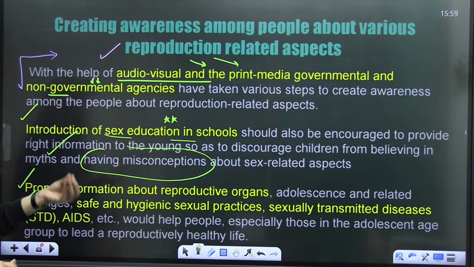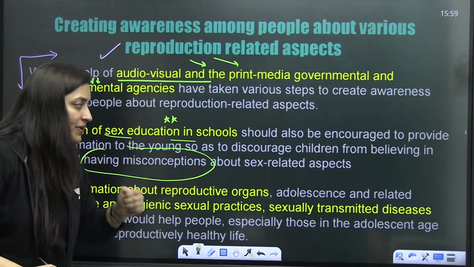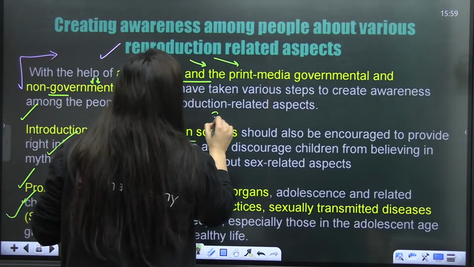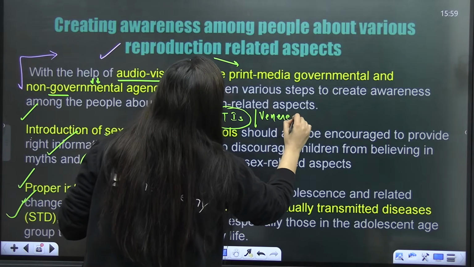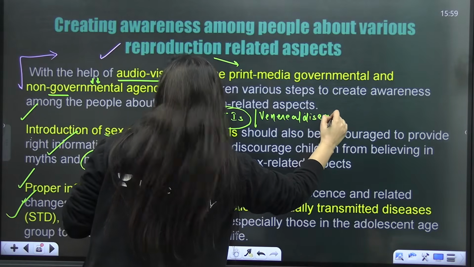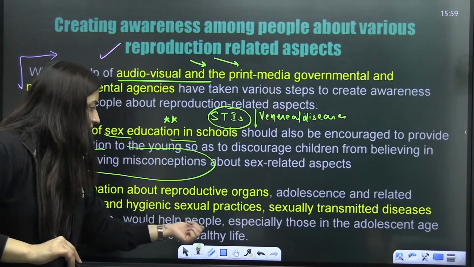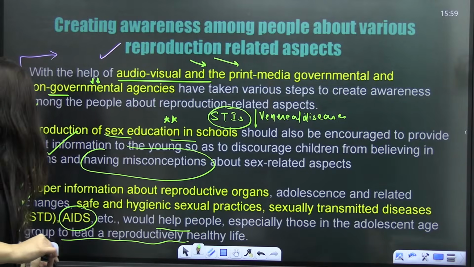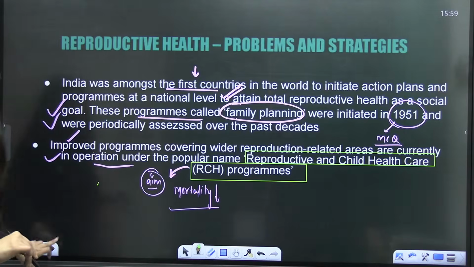Then the changes which are going to take place, obviously because of the hormones, right? The safe and hygienic sexual practices, about sexually transmitted diseases, STDs, which are now referred to as STIs, sexually transmitted infections, or venereal diseases. Is that clear? That's what we call them. Then AIDS, acquired immunodeficiency syndrome, right? They would help people, especially those in the adolescent age group, to lead a reproductively healthy life. So this is about the awareness thing. I'm covering everything from the NCERT, don't worry about that.